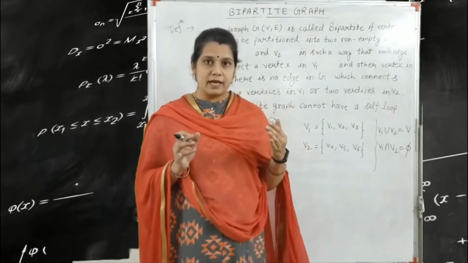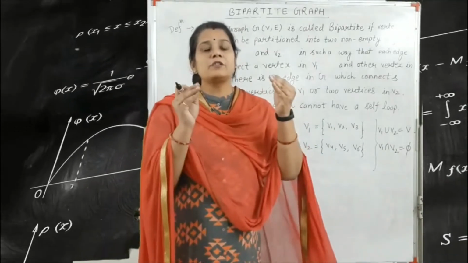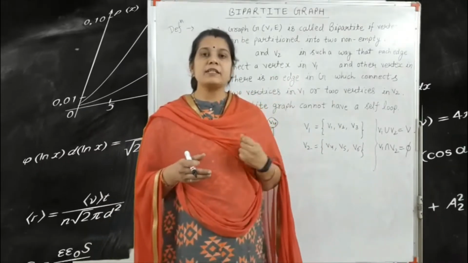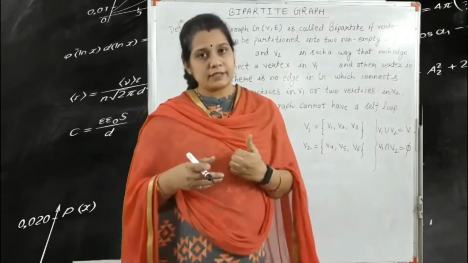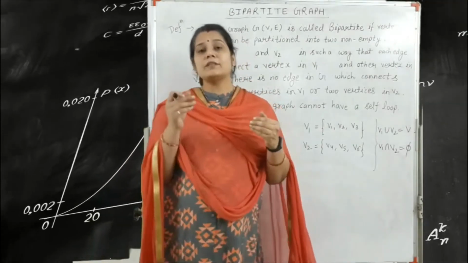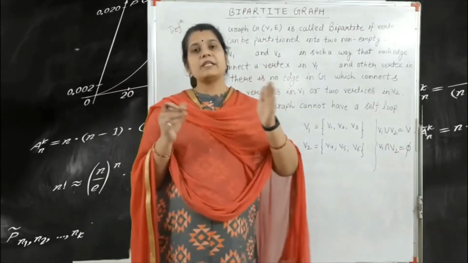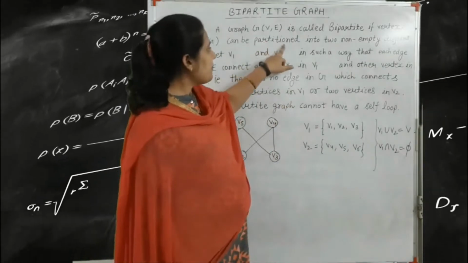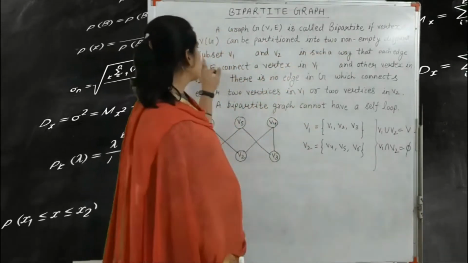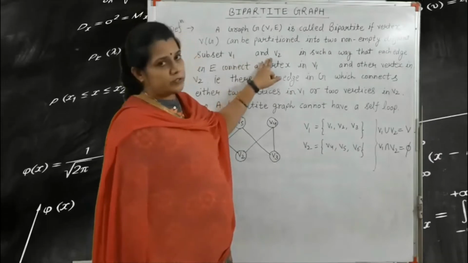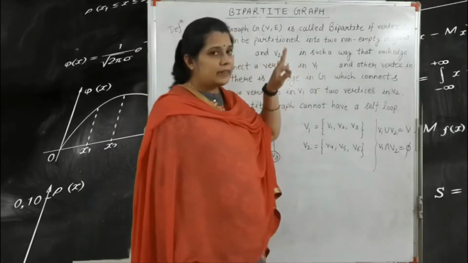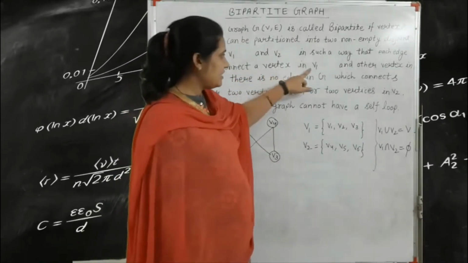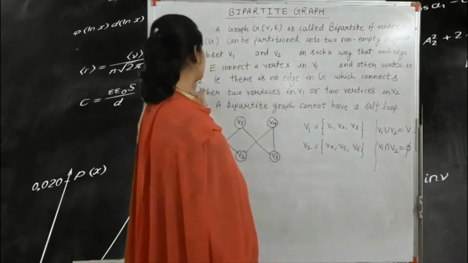In a bipartite graph, we map the vertices into two disjoint sets. For example, if a graph is given with 6 vertices, you partition them into two parts, V1 and V2, in such a way that each edge in E connects a vertex in V1 to a vertex in V2.